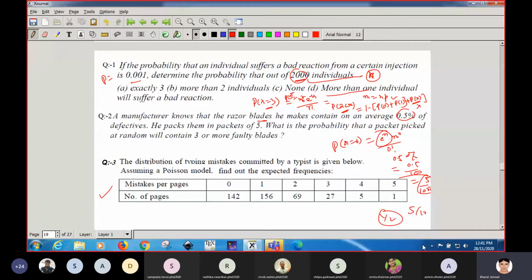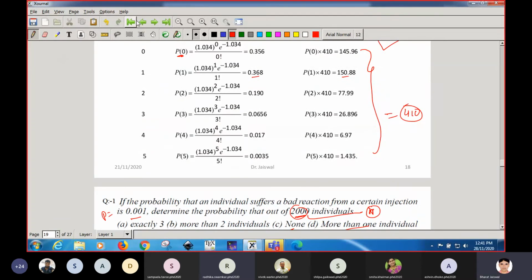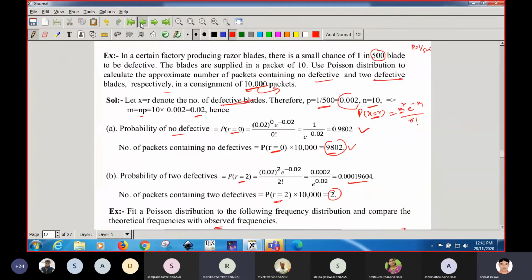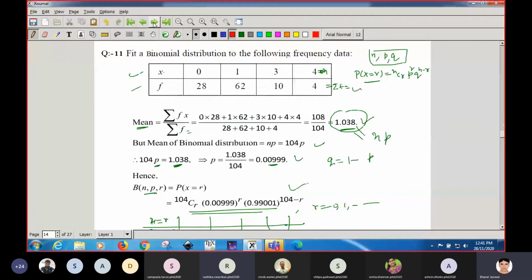Should I go ahead? Ask, otherwise. One minute, sir. Yeah. Sir, in question number 11, there is n equals 104. Which question 11? Question number 11, that binomial distribution example. Wait a minute, let me go to that one. Yes. In this, n is 104.